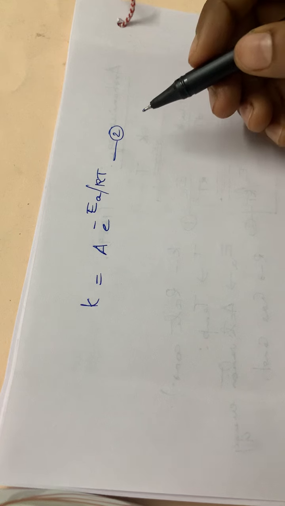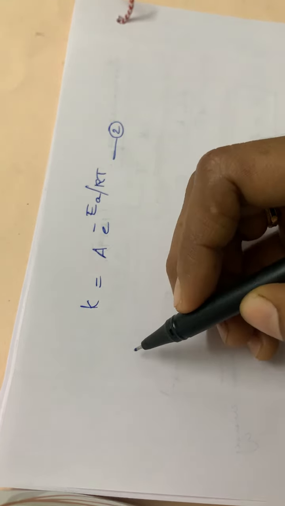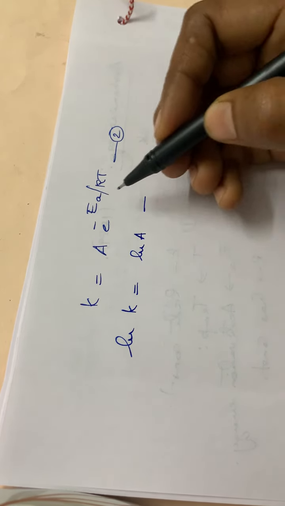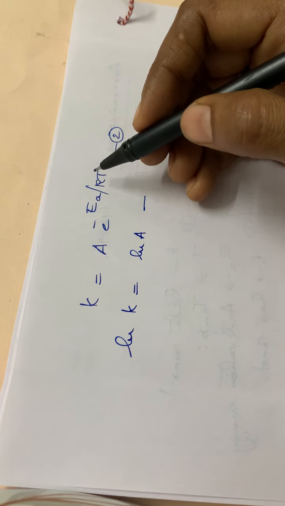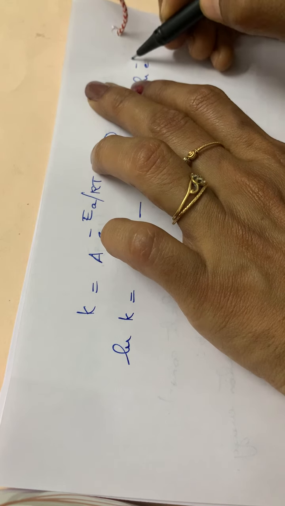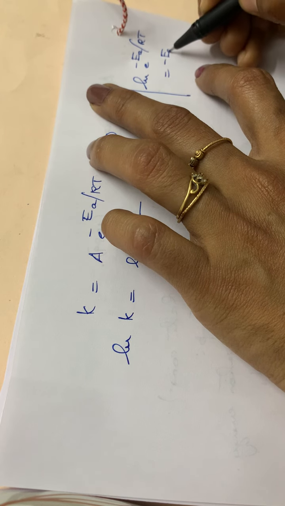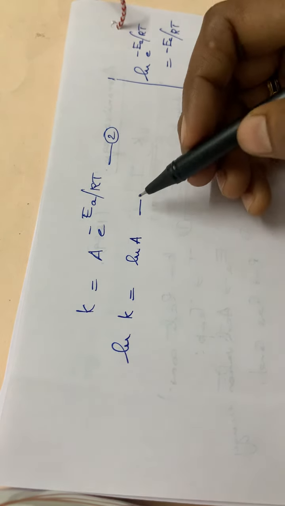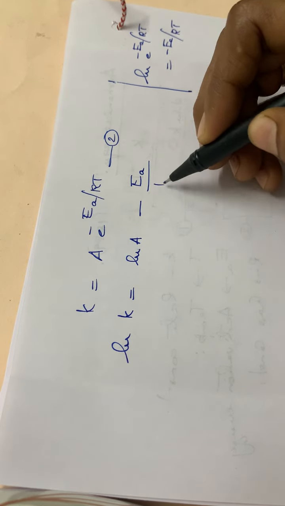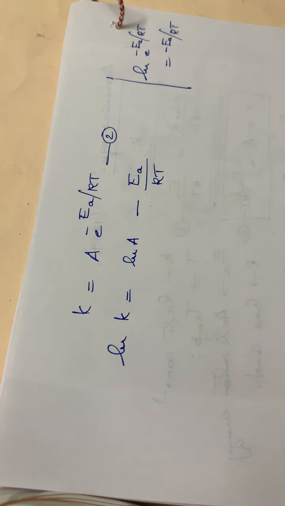So here we have to convert this equation into the equation for a straight line. For that we have to take logarithms on both sides, that is ln K is equal to ln A minus ln E raised to minus EA by RT. That means ln E raised to minus EA by RT will be equal to, what is the value? Minus EA by RT, isn't it? So this will be equal to ln A minus EA by RT, isn't it? ln K is equal to ln A minus EA by RT.